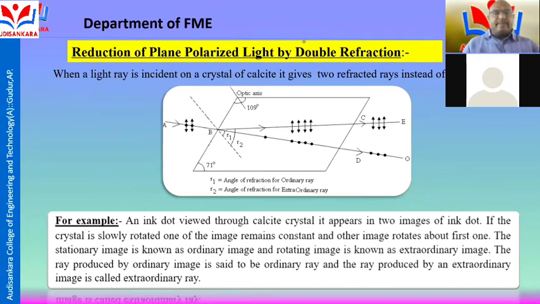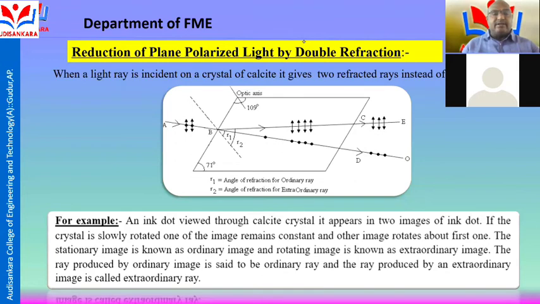For example, an ink dot viewed through a calcite crystal appears as two images of the ink dot. If the crystal is slowly rotated, one of the images remains constant and the other image rotates about the first one. The stationary image is known as the ordinary image and the rotating image is known as the extraordinary image. The ray producing the ordinary image is called the ordinary ray, and the ray producing the extraordinary image is called the extraordinary ray.